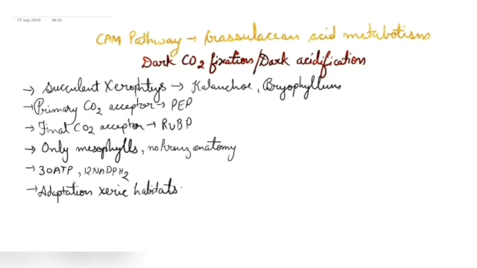Now we'll start with this CAM pathway cycle. To explain this CAM pathway, I'll simply draw a line again on the screen. Here I'll show you that the left side represents the night time, whereas the right side represents the daytime.